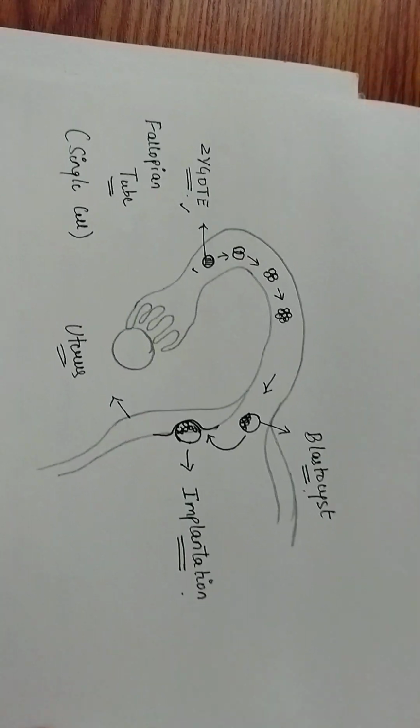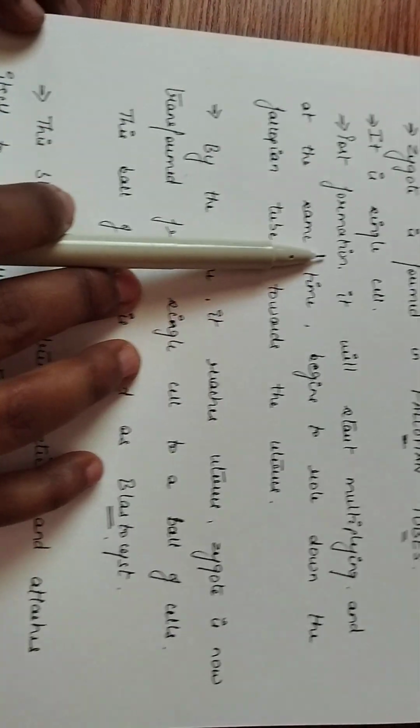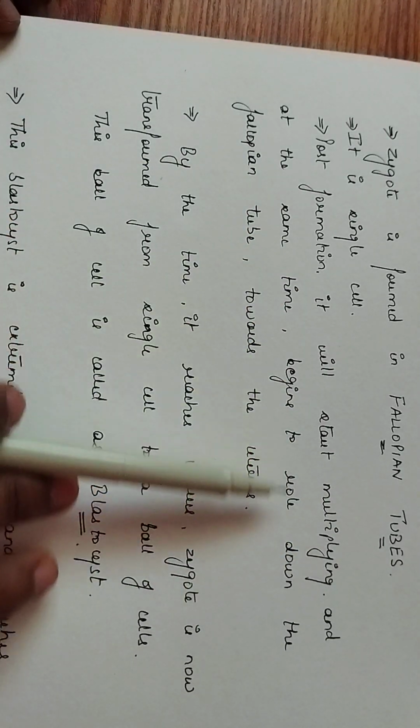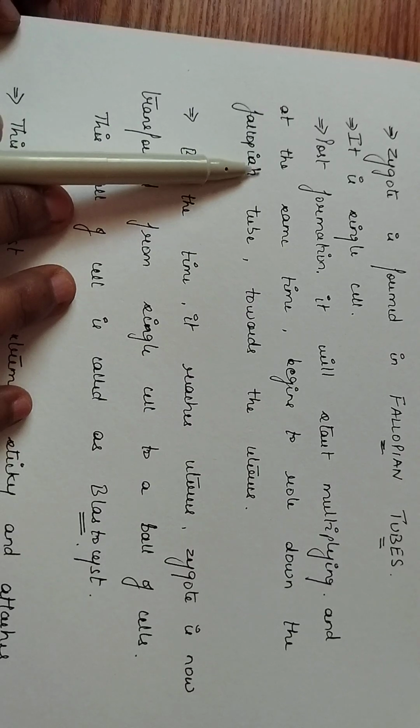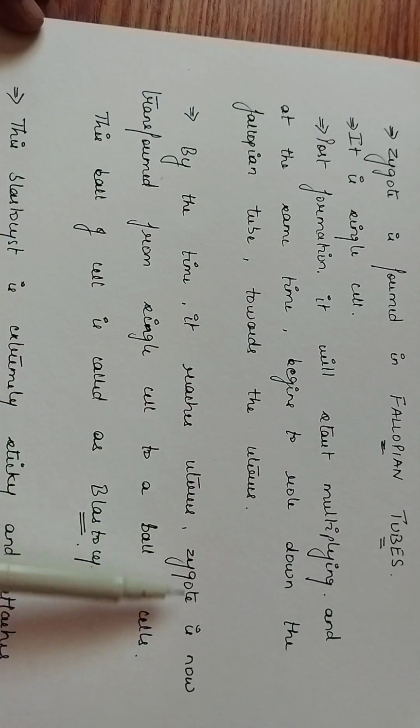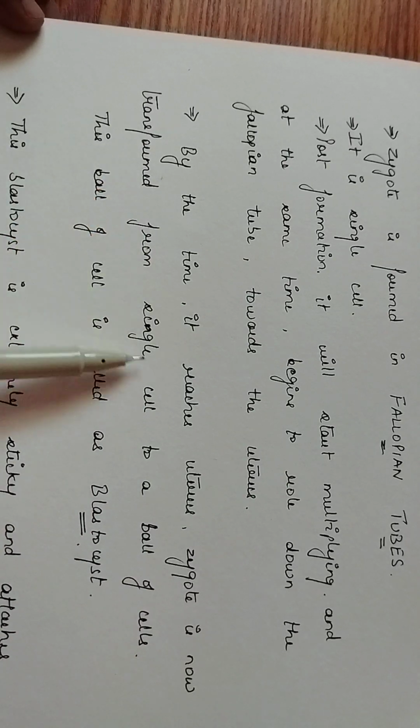Okay, so what is implantation? Let's look into the definition. Post formation of the zygote, it will start multiplying and at the same time begins to roll down the fallopian tube towards the uterus. By the time it reaches the uterus, the zygote is transformed from a single cell to a ball of cells. This ball of cells is called a blastocyst.